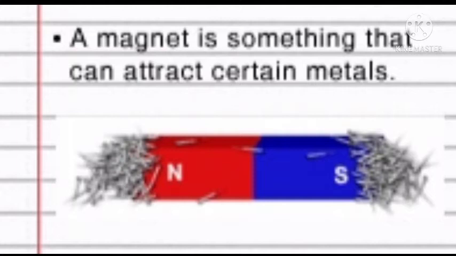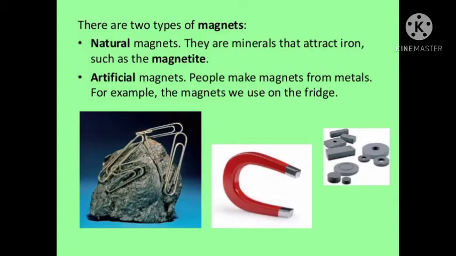And there are two types of magnets: natural and artificial. Artificial magnets are generally used for practical purposes, because natural magnets are found in irregular shapes and sizes, and they have very weak magnetic fields. Artificial magnets are made by people from metals, for example the magnet we use on the fridge. Natural magnets are minerals that attract iron, such as magnetite. So there are two types of magnets, natural and artificial.